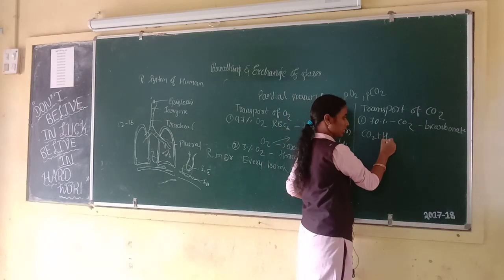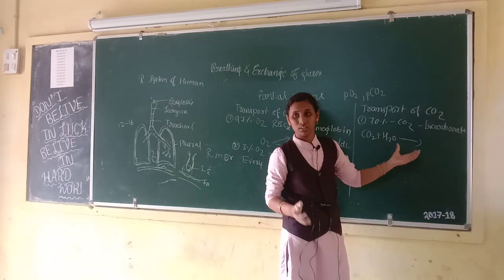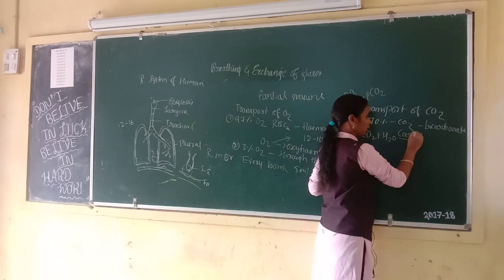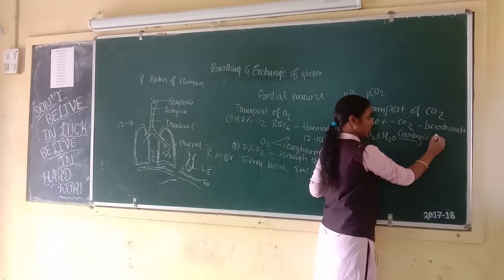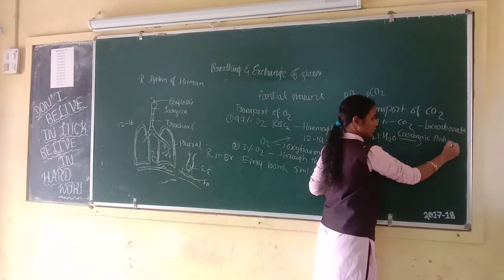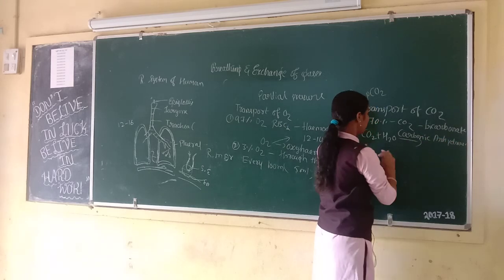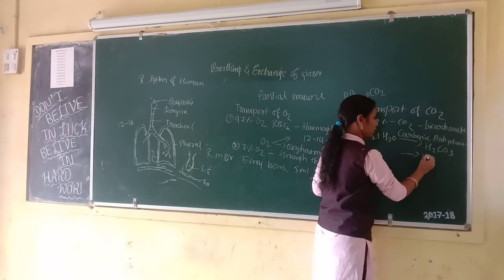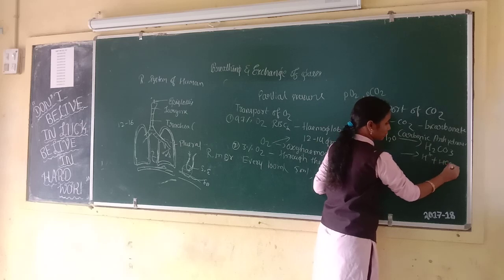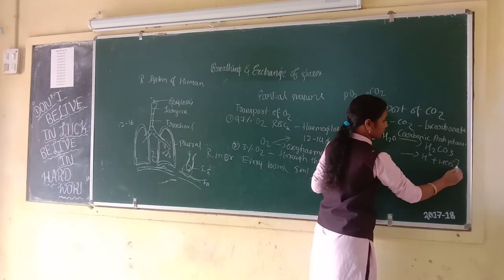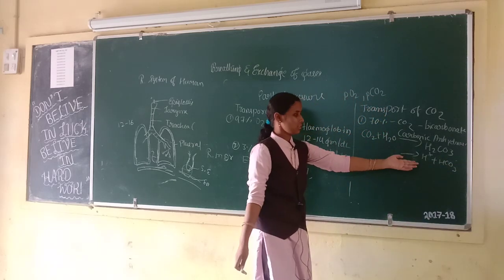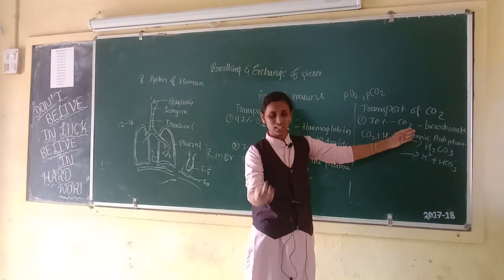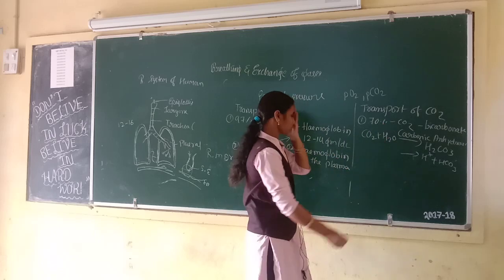Carbon dioxide plus water, with the help of the enzyme carbonic anhydrase, is converted into carbonic acid, then H plus and HCO3. This is the bicarbonate. 70% of carbon dioxide is carried as bicarbonate.